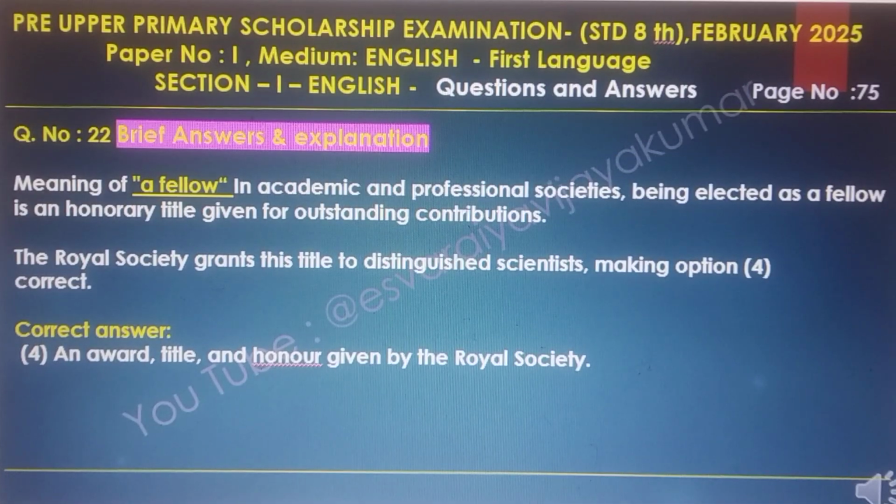In academic and professional societies, being elected as a fellow is an honorary title given for outstanding contributions. The Royal Society grants this title to distinguished scientists, making option 4 correct. The correct answer is 4, an award, title and honor given by the Royal Society.